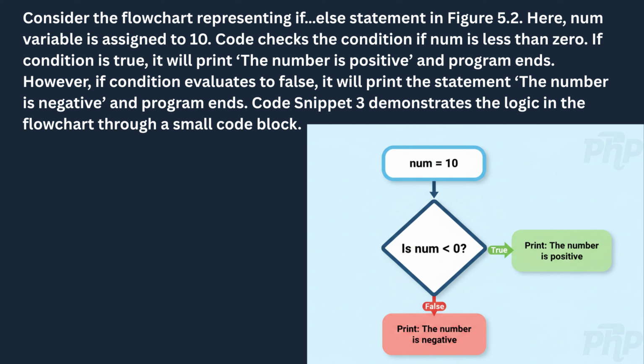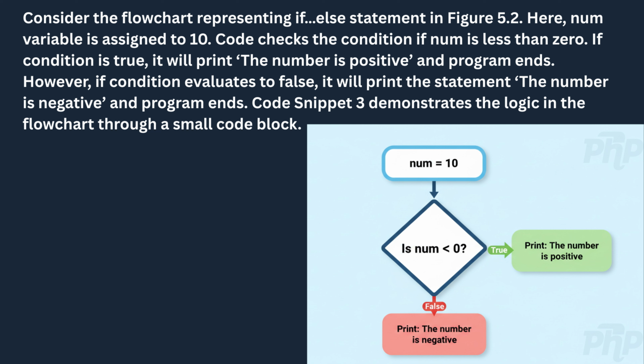However, because the assigned value is 10, the condition num less than 0 is false. Therefore, the program moves into the else block, which holds the action meant specifically for the false condition. As a result, the program prints the number is negative. This behavior demonstrates the key strength of the if-else construct. No matter what the condition evaluates to, the program always chooses exactly one path.